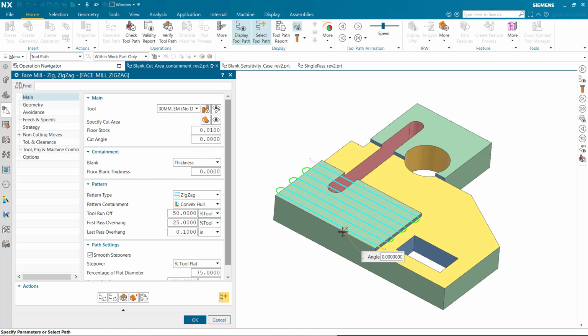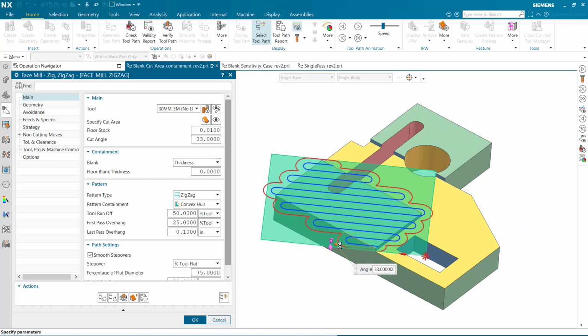You can edit the toolpath by dragging graphics. The preview updates dynamically.